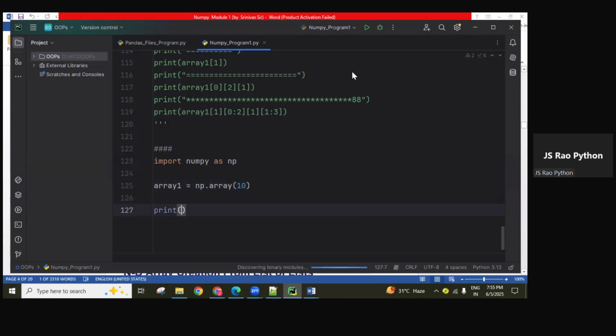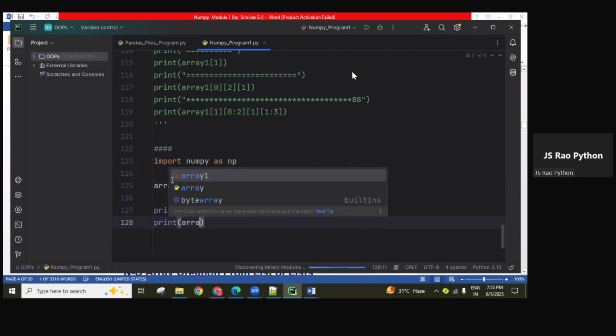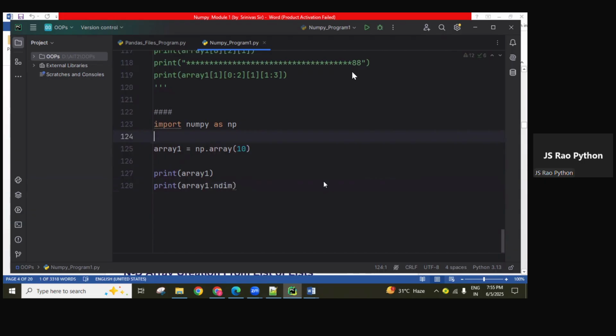Now you can print the array object, and next print array 1 dot ndim. ndim is there, guys. So the dimension of this array object is returned by this attribute. Now check it.